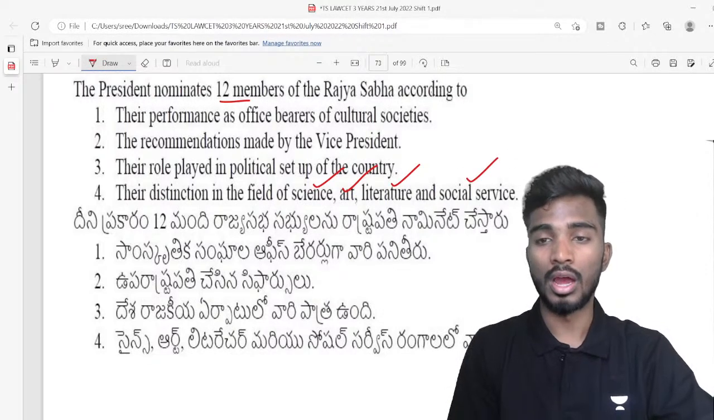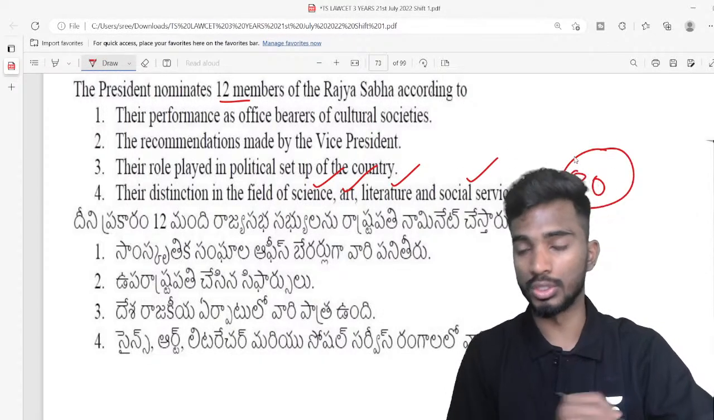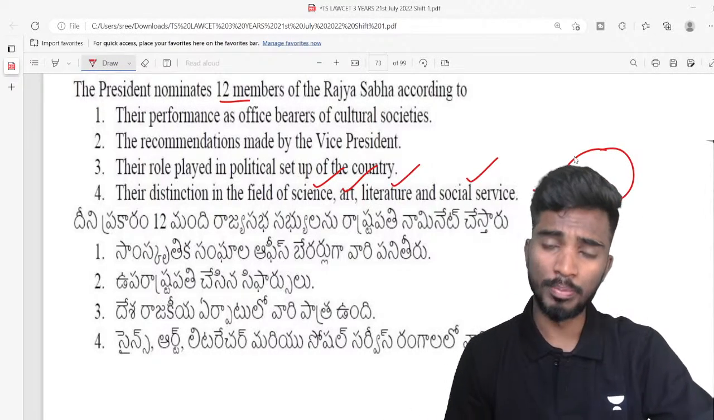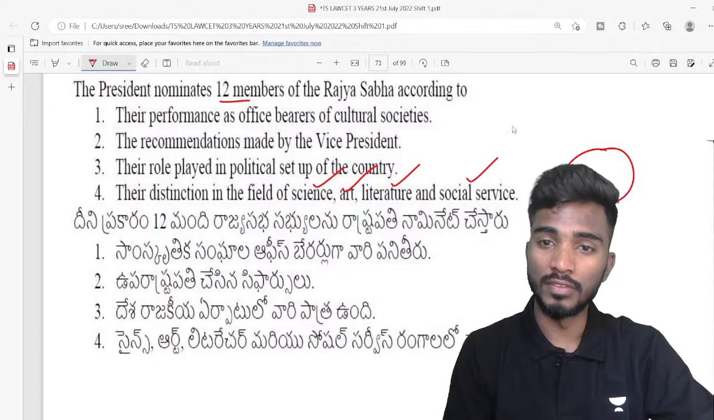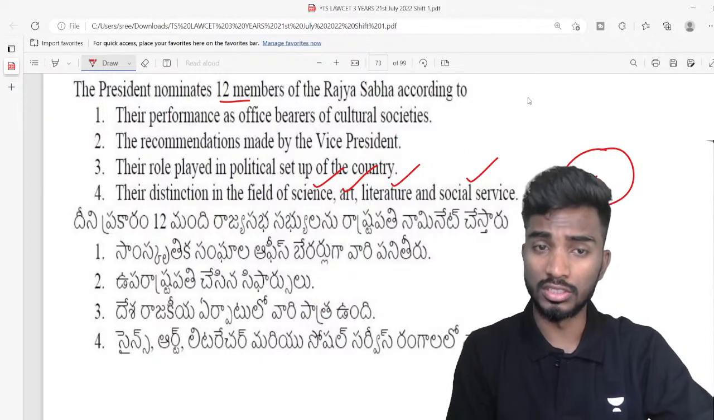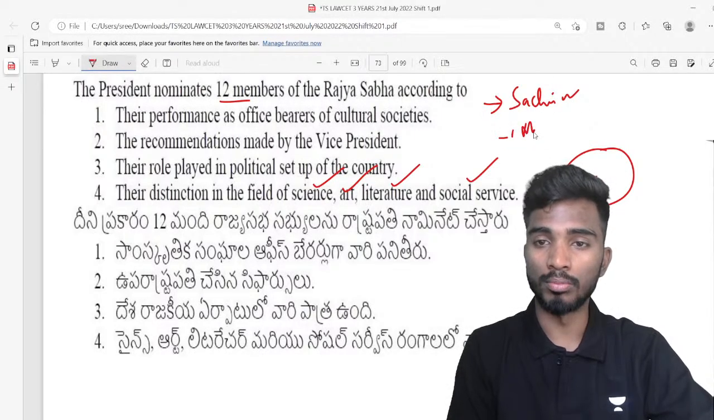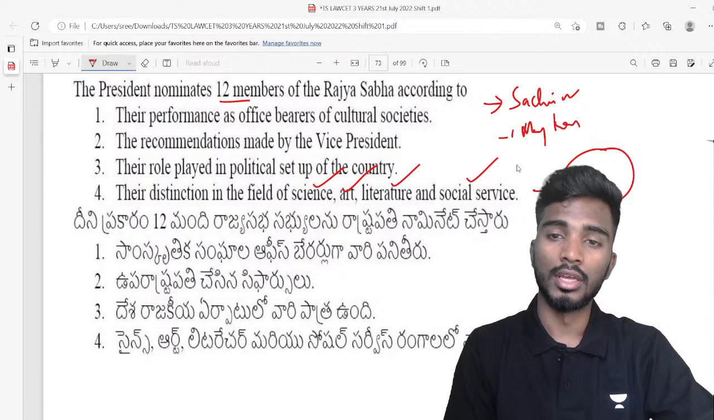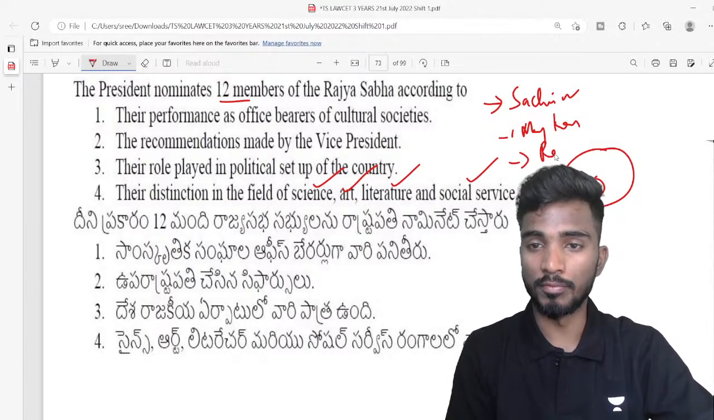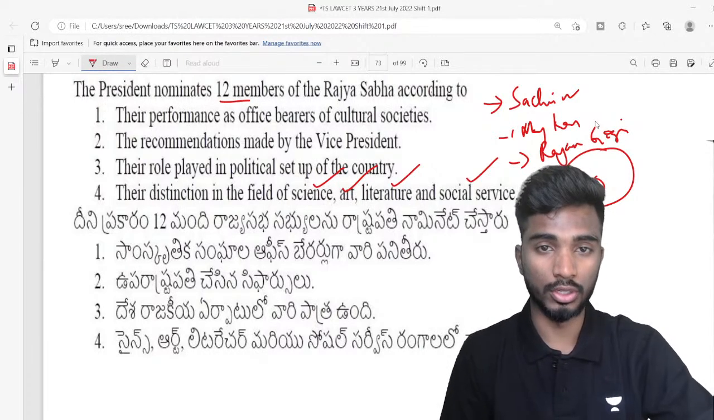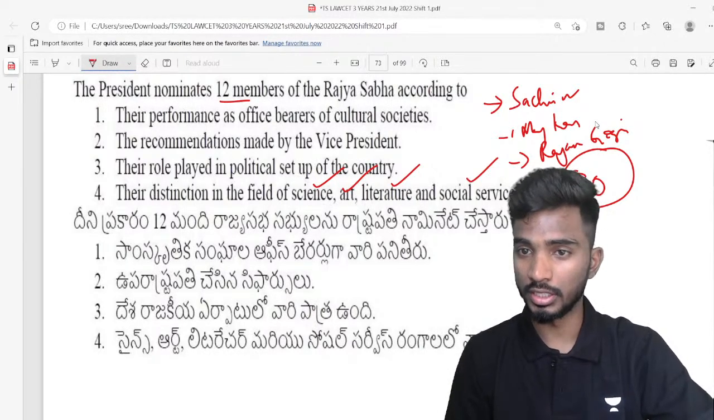So, according to Article 80 of the Indian Constitution, President of India will appoint these people. For example, by using this particular article, certain members were nominated to Rajya Sabha. For example, Sachin Tendulkar, Mary Kom, boxer, right? Recently, former Chief Justice of India Ranjan Gogoi was also appointed to Rajya Sabha, right?